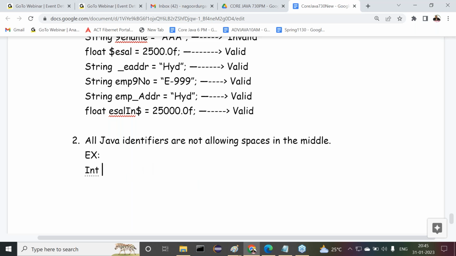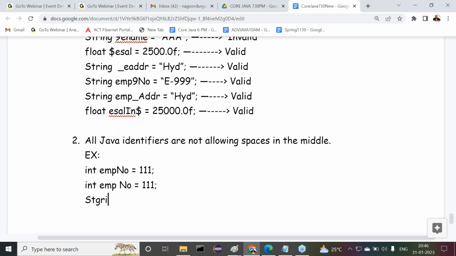Some examples I'm telling you, observe carefully. int empno = 111, for example. Next one is int emp no = 111, with a space. This is the common mistake for everybody at the start of programming. Up to now, they have been habituated to English letters and English words, and they try to put the same thing in programming. Errors are coming there. Understand my point clearly?